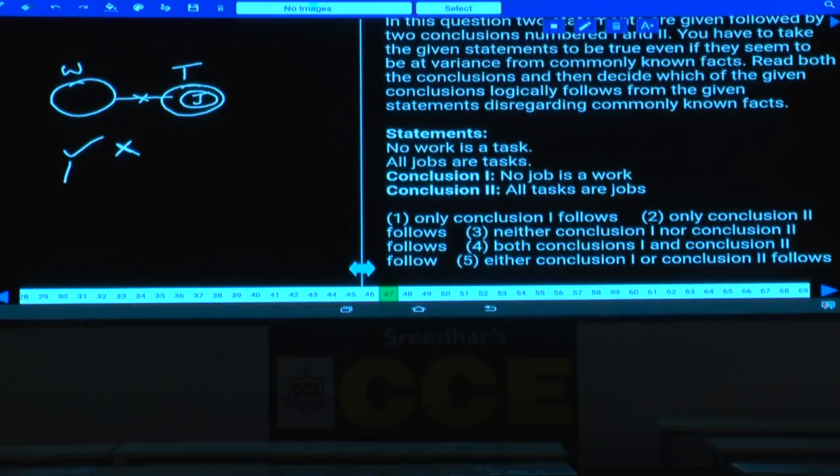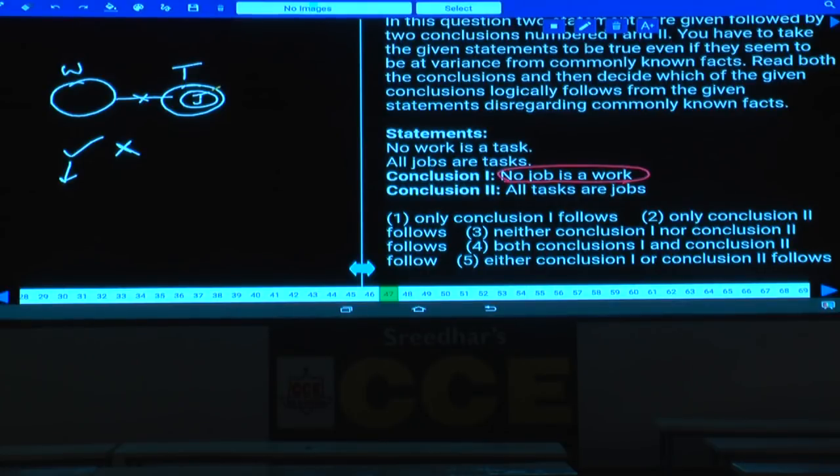Now the first conclusion is true. The first one is a negative conclusion. To make this one false, now we need to check out its complementary pair, that is by proving the alternate diagram. No job is a work. Then what is its complementary pair? Some of the jobs are work. Tell me whether I can prove this, some jobs are work, or not.